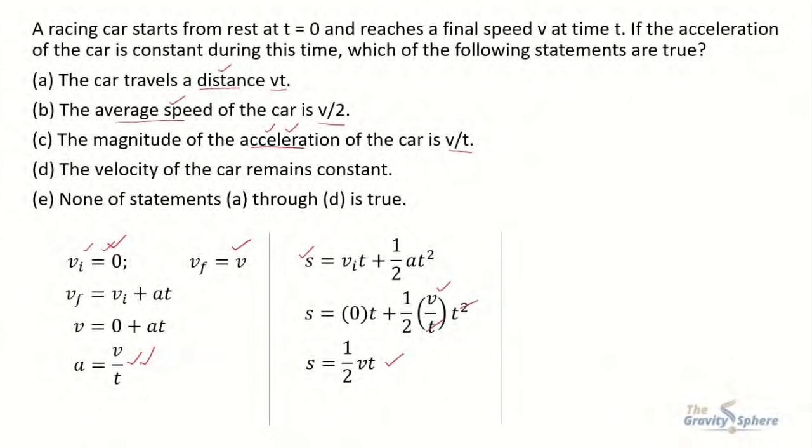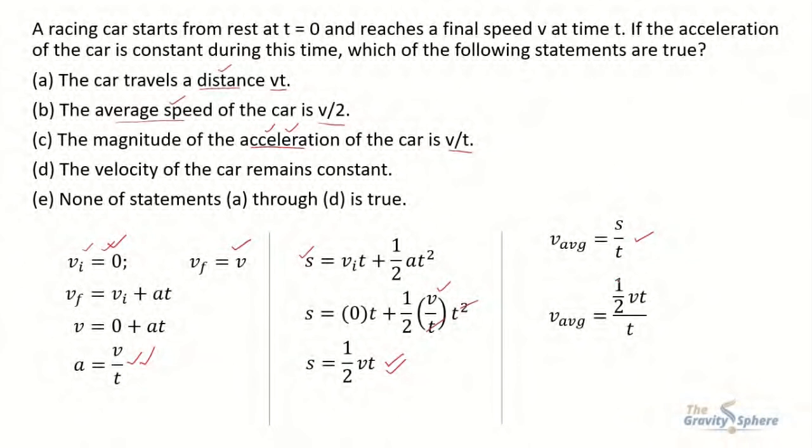Now the formula for average speed is equal to s divided by t, where s is equal to 1 by 2 vt. Putting the values in this formula, we get v average equals 1 by 2 vt whole divided by t.